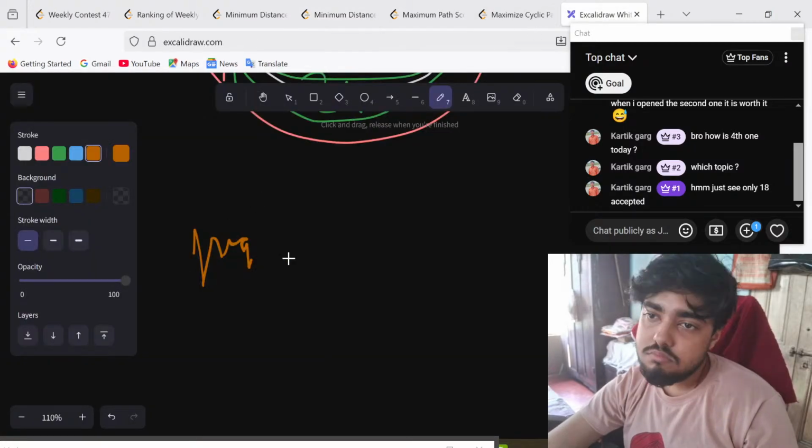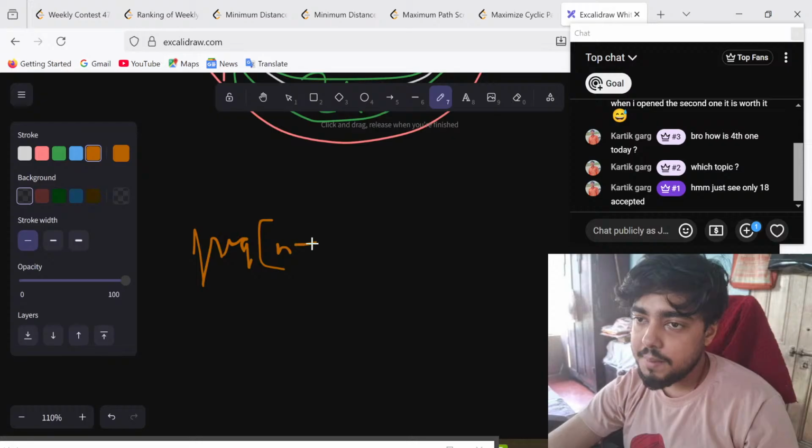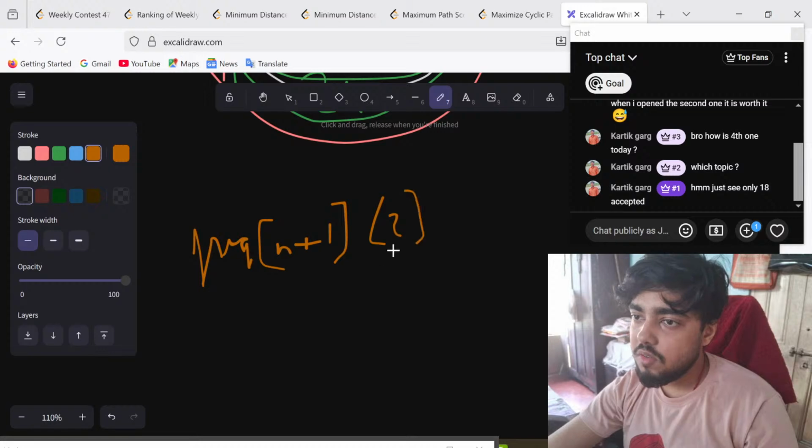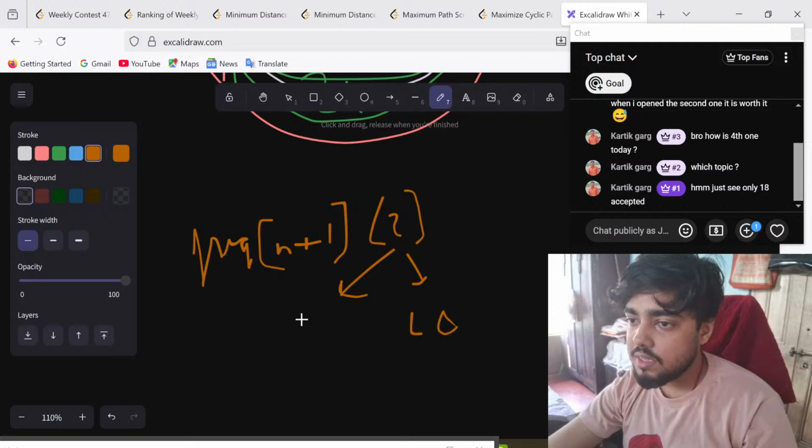So now we can have a frequency array of size n plus 1 into 2. Why 2? Because one element is going to find the last occurrence, and the other is going to find the second last occurrence.